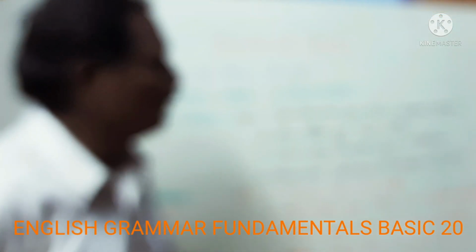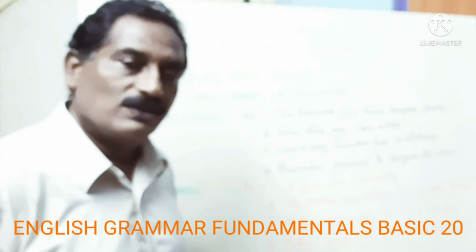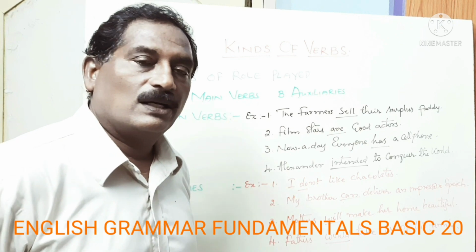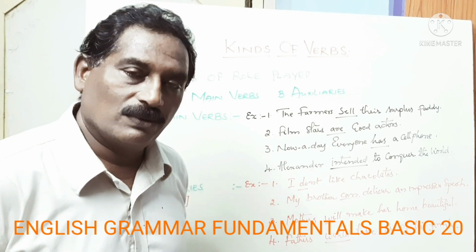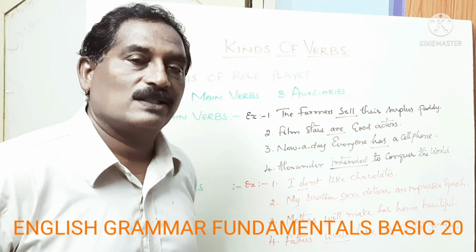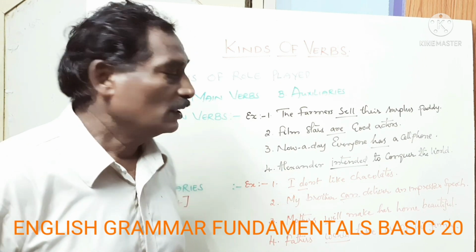Nowadays everyone has a cell phone. Has here is a main verb, not a helping verb or auxiliary. It is a possessive verb. It has a possession. It tells about the possession of the subject.